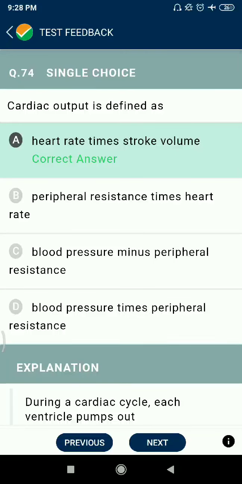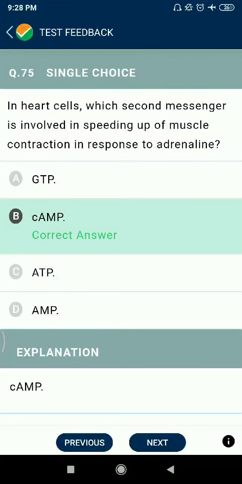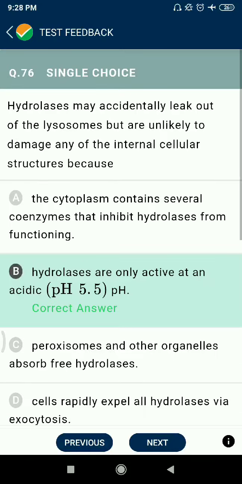Question 74: Cardiac output is defined as heart rate times stroke volume. Question 75: In heart cells, which second messenger is involved in response to adrenaline? cAMP. Question 76: Hydrolases may accidentally leak out of the lysosome but are unlikely to damage any of the internal cellular structures because hydrolases are only active at an acidic pH of 5.5.